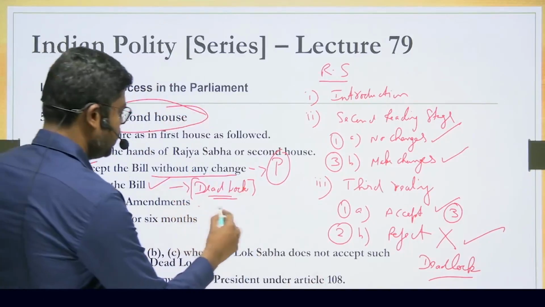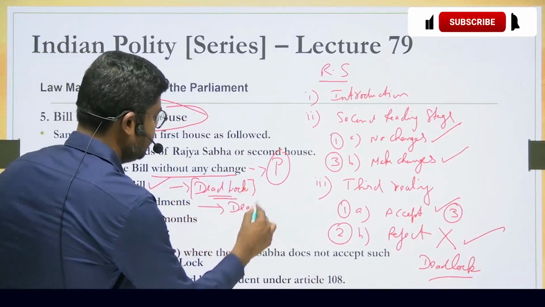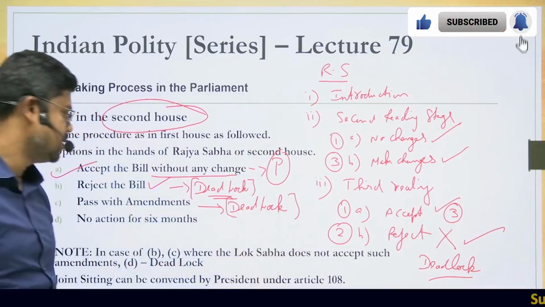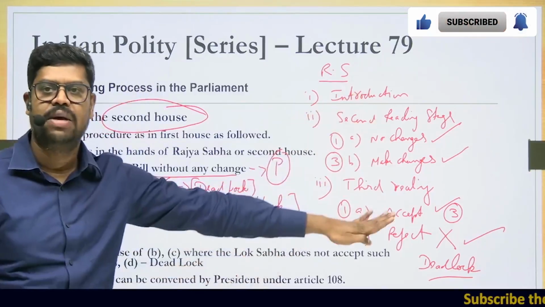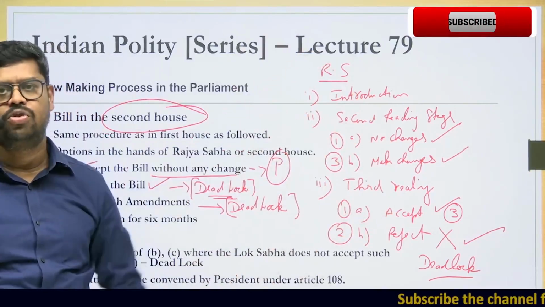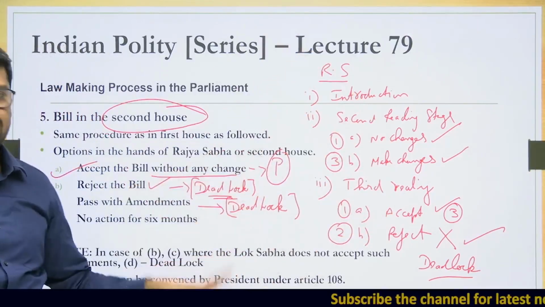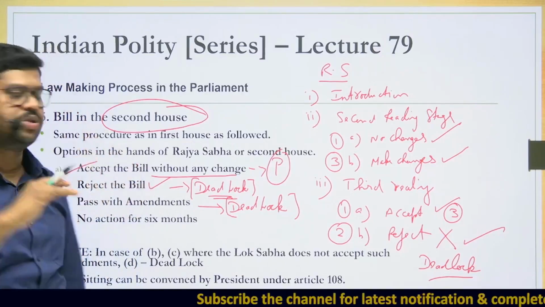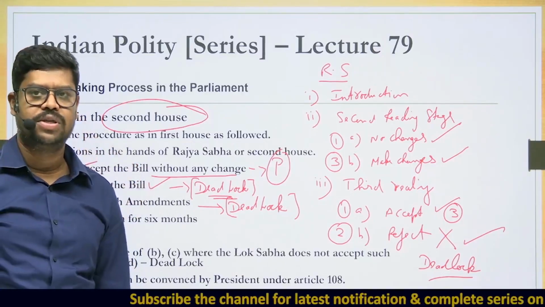Then also there is what is called a deadlock. So that will be the third option. How does the deadlock arise in this particular case? The Rajya Sabha is passing with amendments which are not acceptable to the Lok Sabha. So therefore, there is a deadlock. If they accept, it will go to the president. So there is no issue. It is similar to the first option: accepting the bill and it goes to the president.